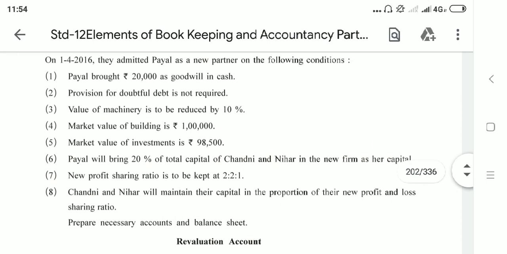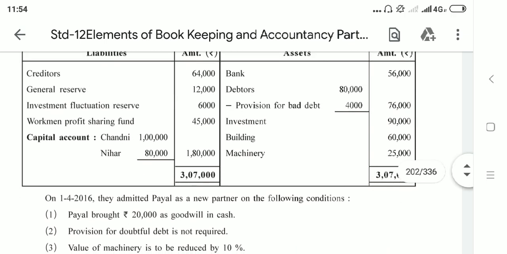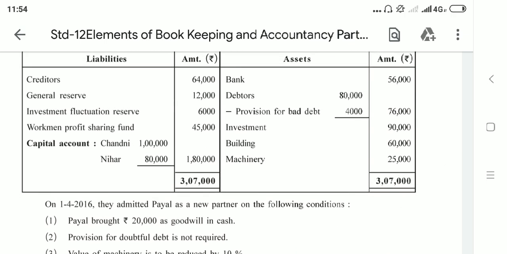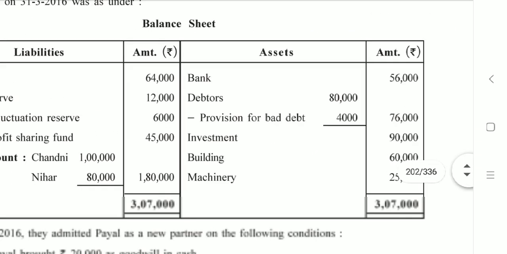Second adjustment. Provision for doubtful debts is not required. Let us check the question. Provision for doubtful debts is given on the debit side of the balance sheet. In your question, debtors are worth rupees 80,000 minus provision for bad debts 4,000, and now they say that it is not required.